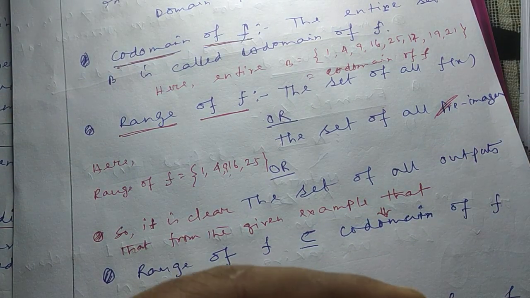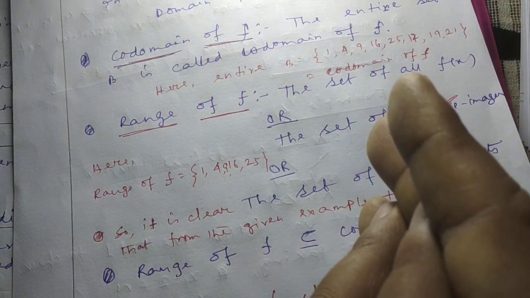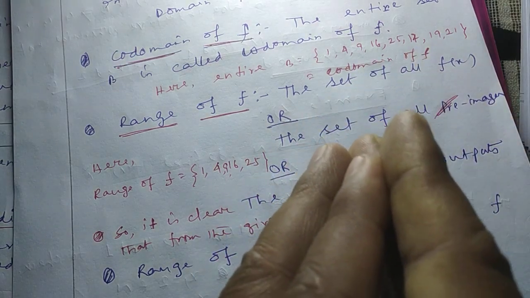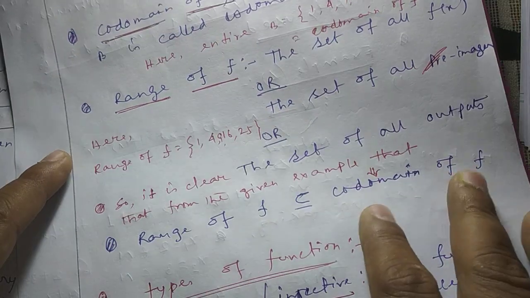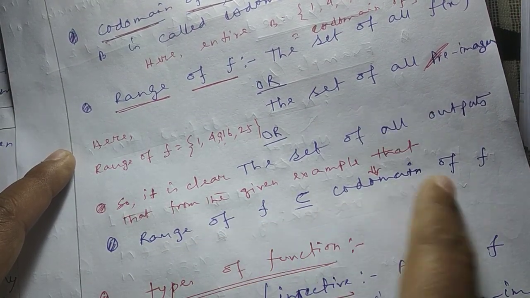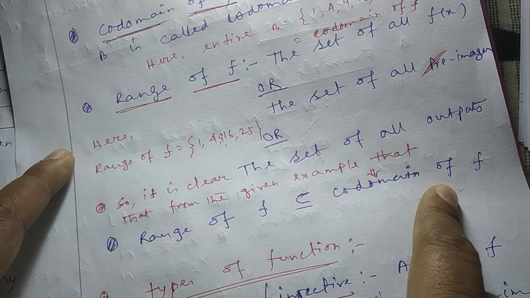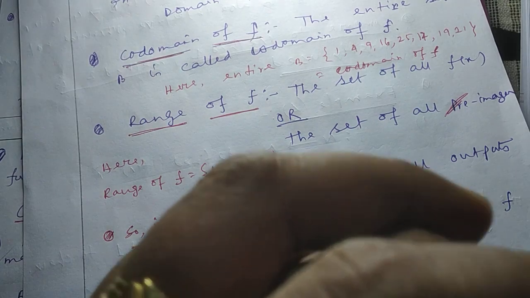In that case, the codomain of the set will be equal to the range. So I am trying to say the range of a function can be equal to or less than its codomain. That's why always the range of a function is less than or equal to the codomain set. I hope all of you have understood the ins and outs of functions.